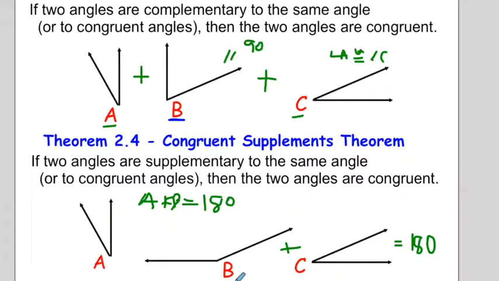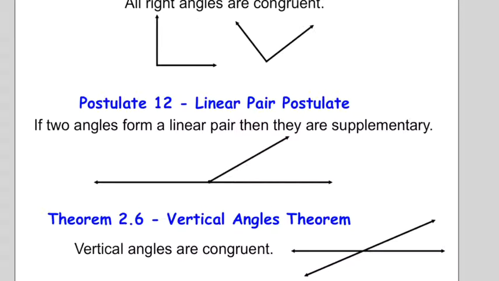Same thing here. We have angle B. If that angle is supplementary to two other angles, then those two angles must also be congruent. So there are two theorems from this section. We're going to jump ahead and go back through some other theorems.